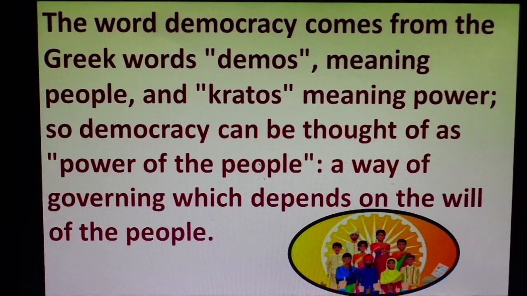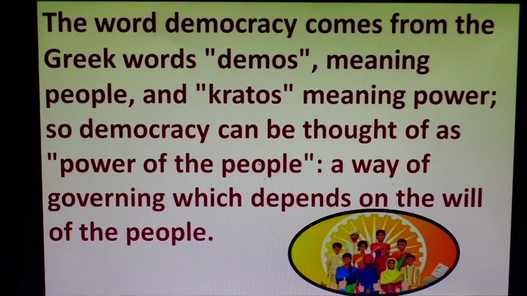Now, when we talk about from which language democracy originated, students, please note down in your SST notepad or in any copy, and please take a screenshot. My all school students and my online SST class students, now please listen to me very carefully. My whole explanation is based on the chapter outcomes of democracy, the class 10th chapter.